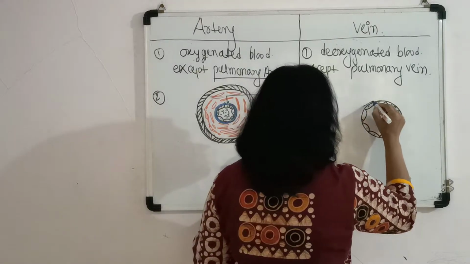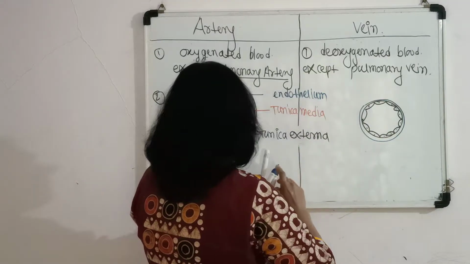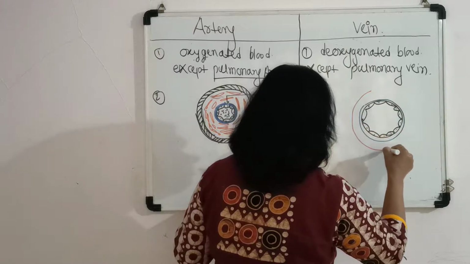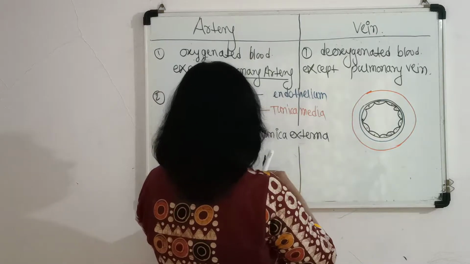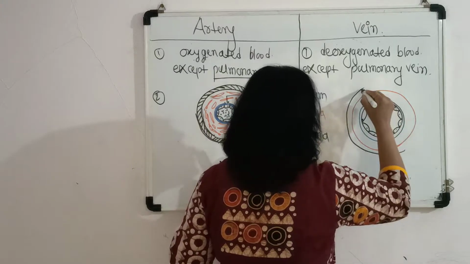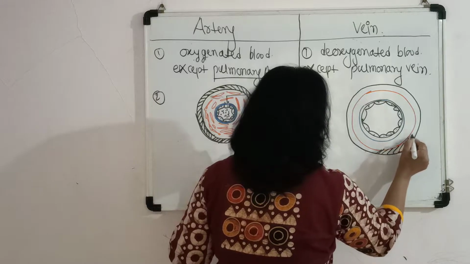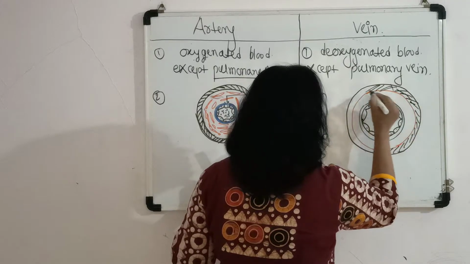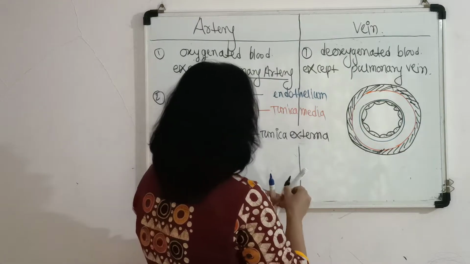The tunica interna is present here, and then the tunica media. Outside the tunica media is the tunica externa, the outermost layer, which I have shown here.